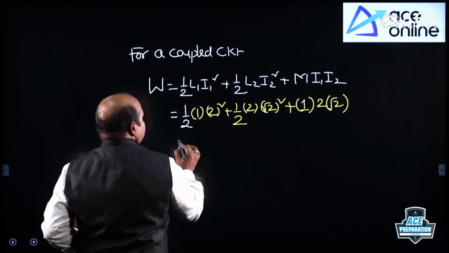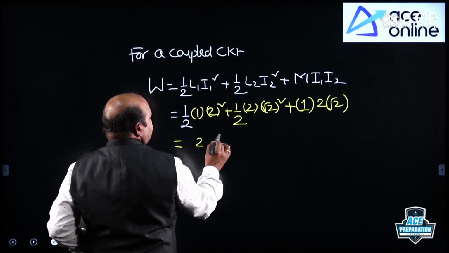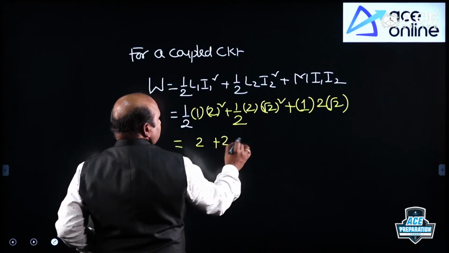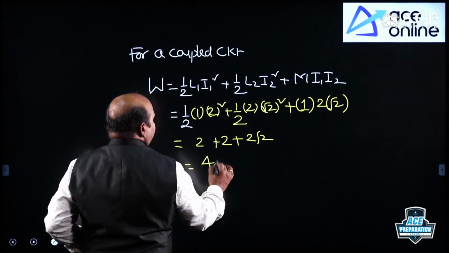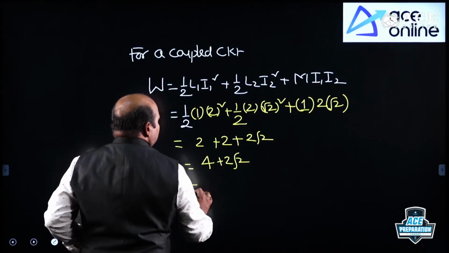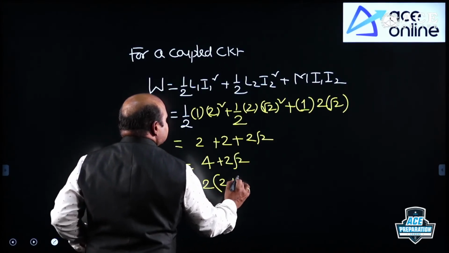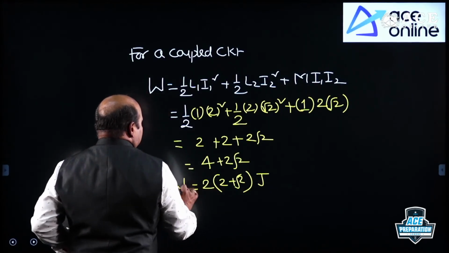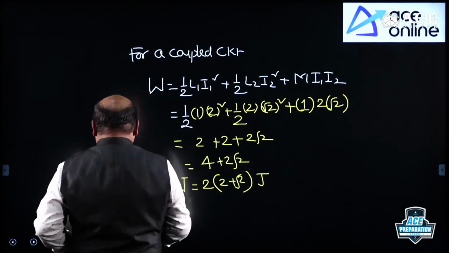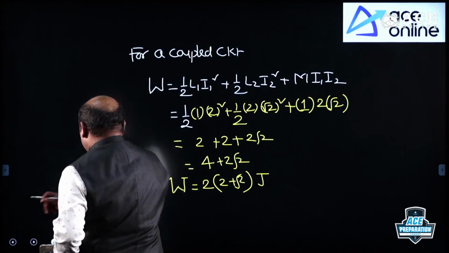Yes or no? This is what we are getting: 2 plus 2 plus 2 root 2. Now 2 times, here 4 plus 2 root 2, 2 times of 2 plus root 2 joules. This is the energy stored by the coupled circuit.